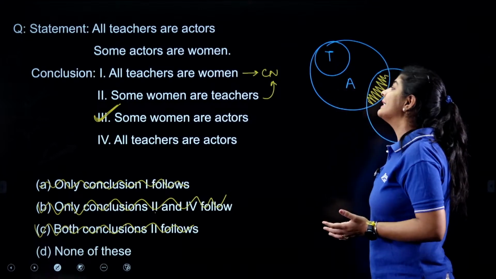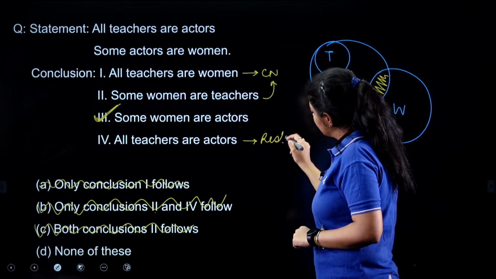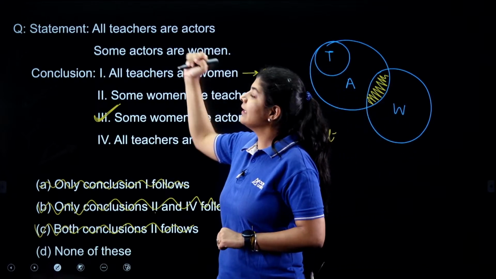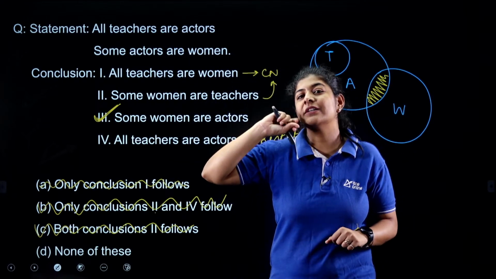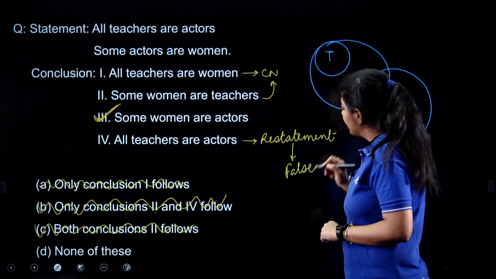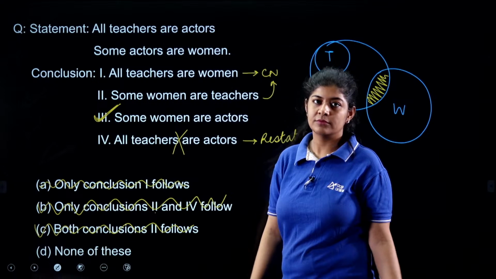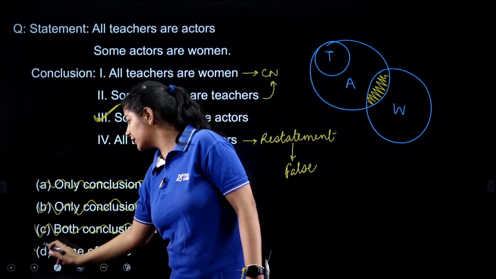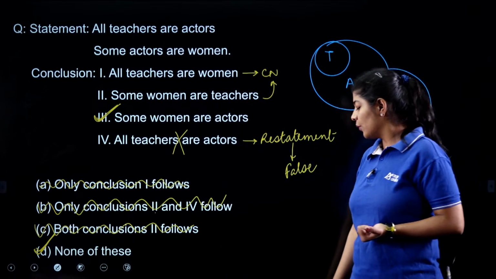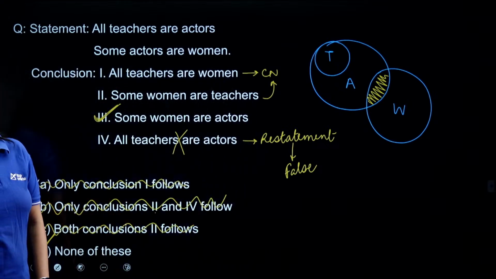Fourth, all teachers are actors. Now if you see, this is my restatement. Here we have the same thing as in the statements, and we know that whenever we have a restatement, restatements are always considered false. So this one is also not included. So we will simply go with option number D, or we can say that only conclusion third follows. Right? No, the fourth one is not correct.